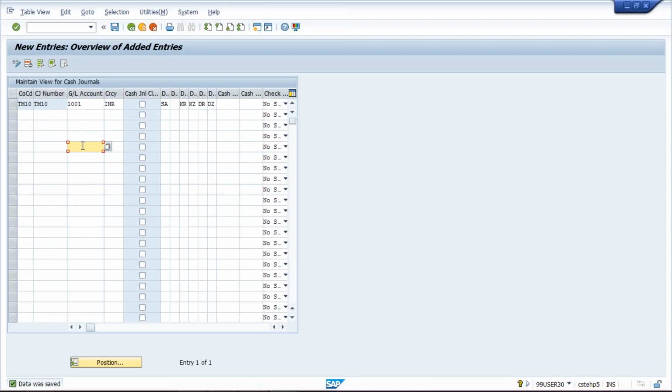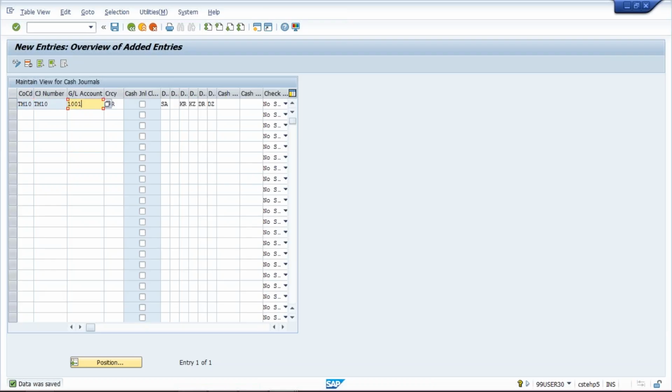Whenever Bangalore related cash transactions are taking place, while posting the transaction we have to change the cash journal number. Whenever Mumbai related transactions are taking place, we have to give the cash journal number of Mumbai during transaction posting. How to post the transaction after this configuration, I'll let you know. Since Tata Motors is not a project oriented company, it's a manufacturing organization, we have kept only one cash journal and we have created only one GL account for that.